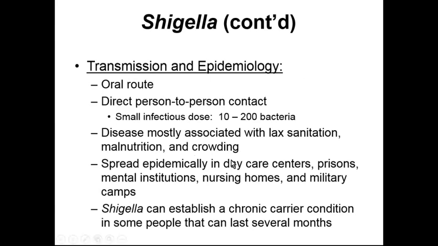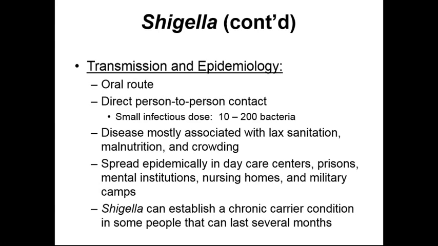Shigella infections can typically be reduced if we have proper hygiene, so hand washing after going to the bathroom, particularly after defecating, and proper sewage handling techniques. Locations that have individuals in close contact with each other are typically going to have Shigella infections spread rather rapidly through them because of that person-to-person contact.